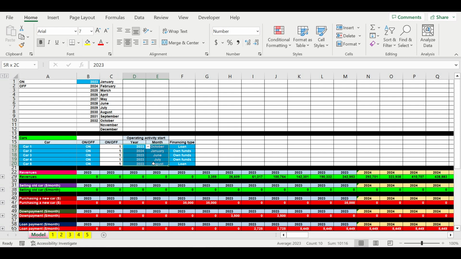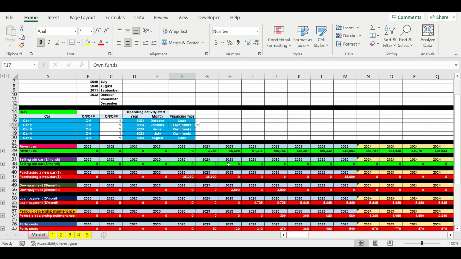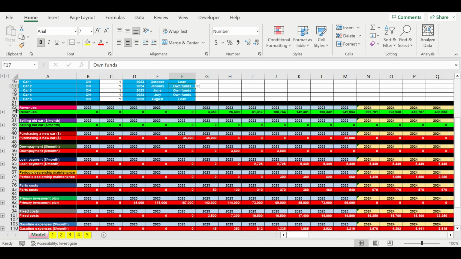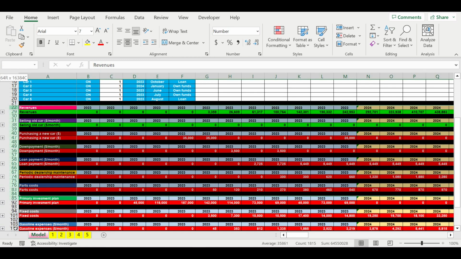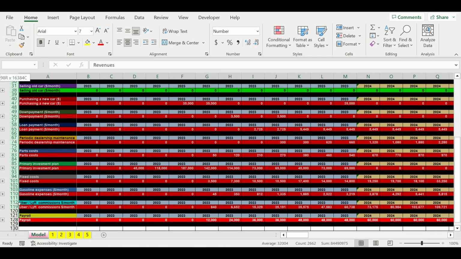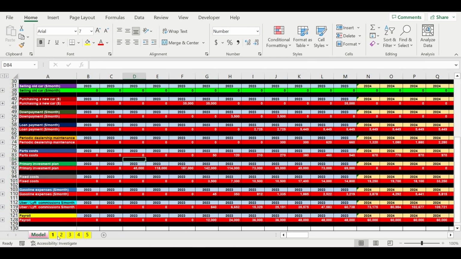Then here we specify when each car starts its operating activity. Here we specify what scheme of financing we are using, loan or own funds. And here are the consolidated inflows and outflows for all these 5 cars. So we can place here 40, 50 cars, and it doesn't matter. I decided just to show you 5 just to save time.